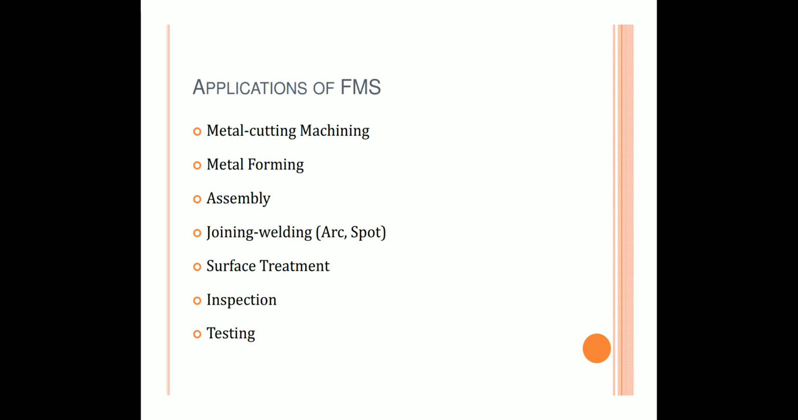Now, there are various applications of flexible manufacturing system. Some applications are given in the presentation. First one is metal cutting machining, metal forming, assembly, joint welding, that is arc welding and spot welding and so on, surface treatment, inspection and testing. These are the common applications of flexible manufacturing system.